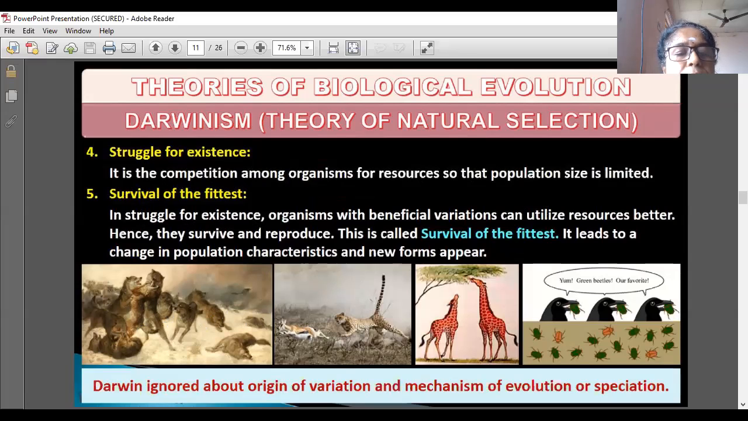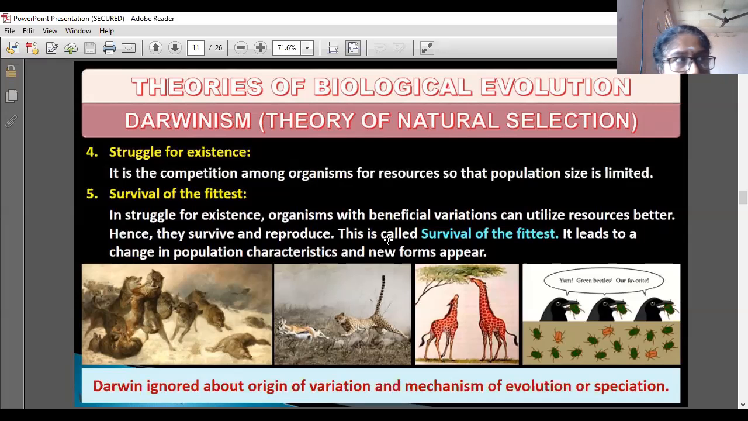In the struggle for existence, organisms with the beneficial variations can utilize resources better. Hence, they survive and reproduce. This is called the survival of the fittest.